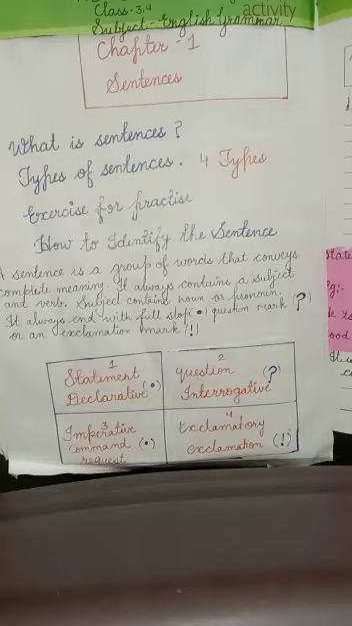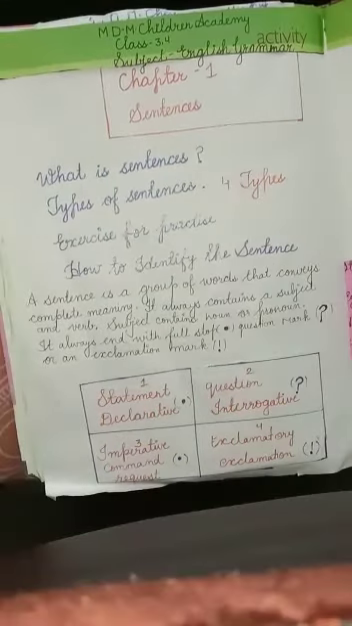A sentence is a group of words arranged in such a way that it makes complete sense. A sentence is just a group of words which we use to make a meaningful statement. A sentence starts with a capital letter and ends with a full stop, question mark or exclamation mark. Understand?